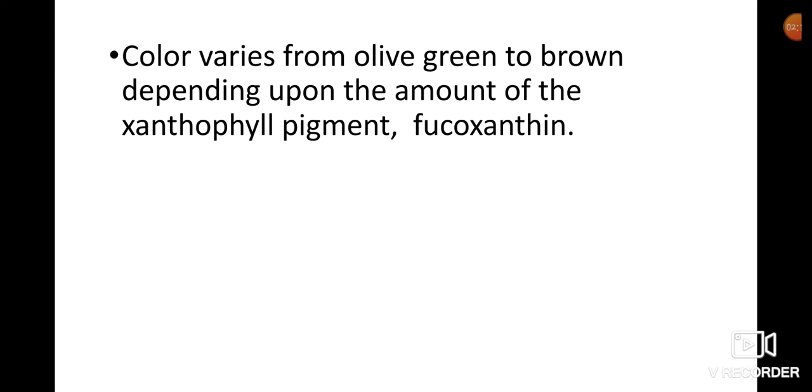Their color varies from olive green to brown, depending upon the amount of xanthophyll pigment and fucoxanthin. So color varies from species to species; some show olive green color and some are brown in color.